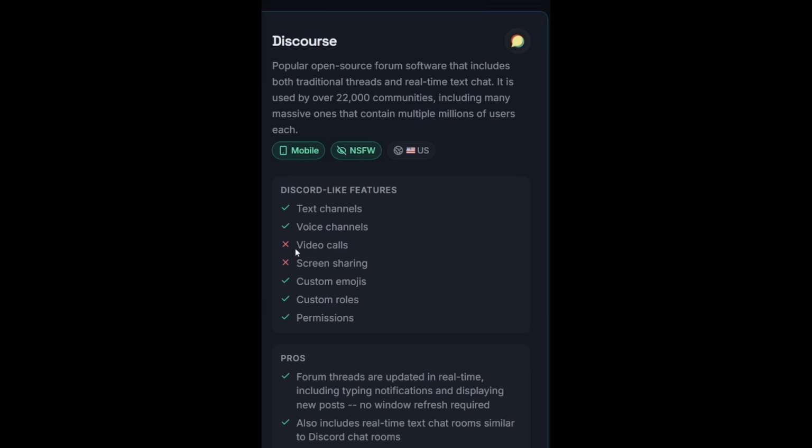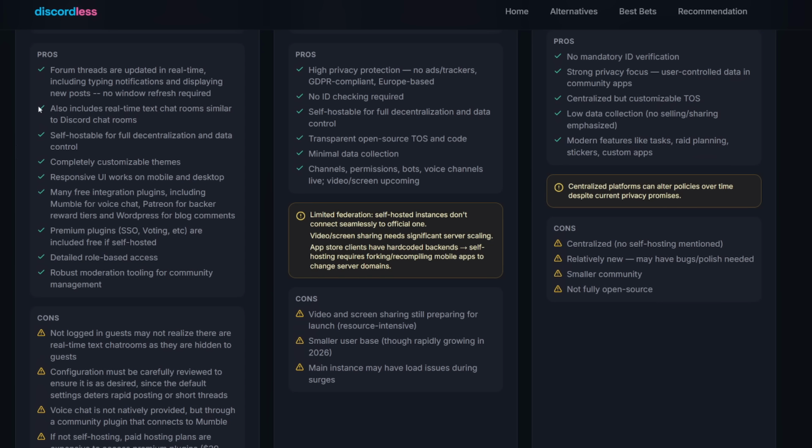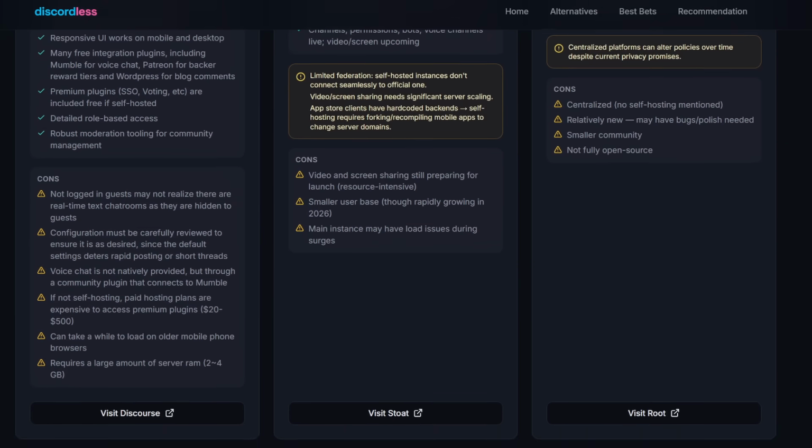Personally, I don't put a lot of stock behind video calls on Discord, so I don't think that's that big of a deal, but I would like screen sharing on whatever platform I would go to. They are a popular open source forum software that includes traditional threads and real-time chat, and they apparently do have potentially millions of users. The forum threads are updated in real time, and it includes real-time text chat rooms like Discord, self-hostable for full decentralization and data control, responsive UI, free integration, so pretty good in terms of privacy and everything like that. So it's pretty flexible in what can be done with the platform, but here are some cons.